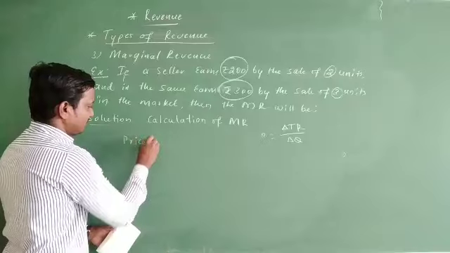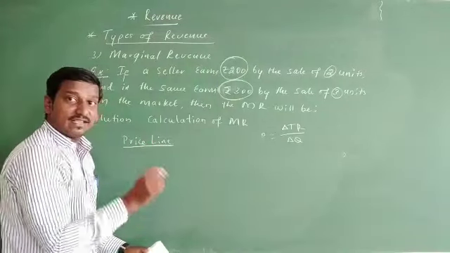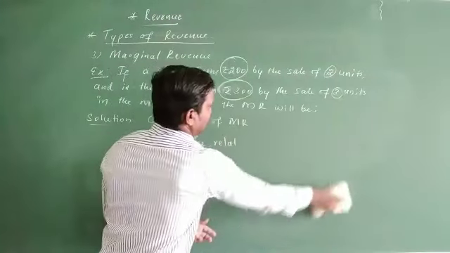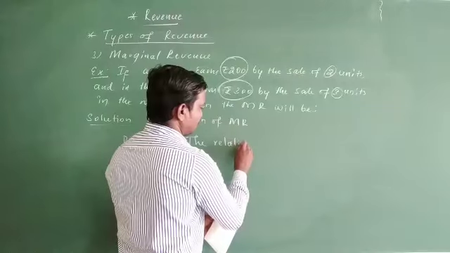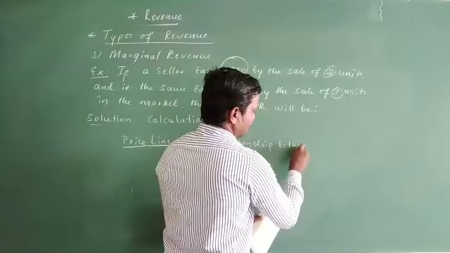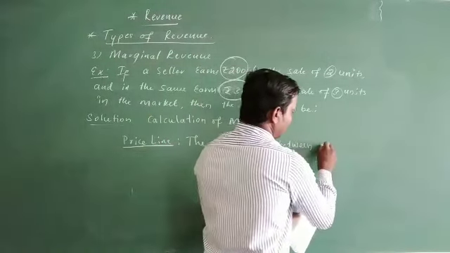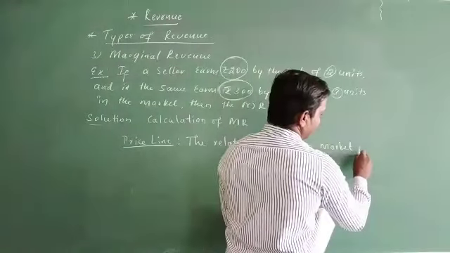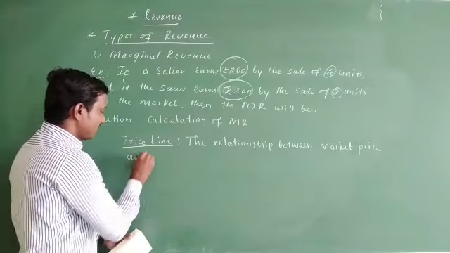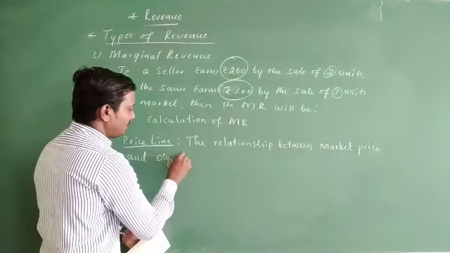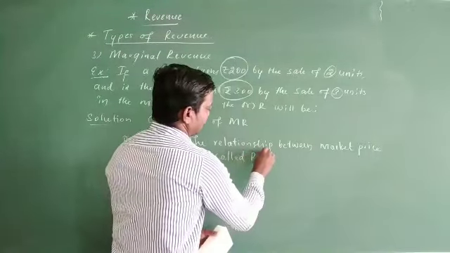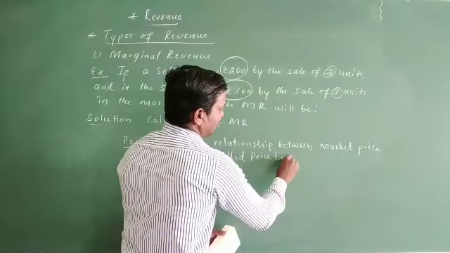Price line means the relationship between market price and quantity sold is called the price line.